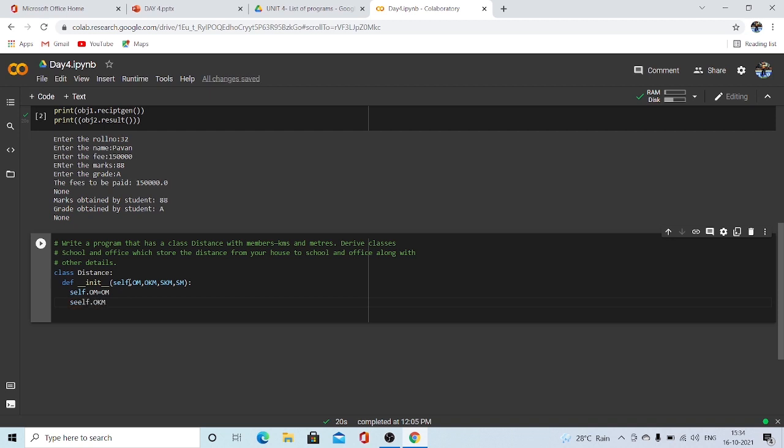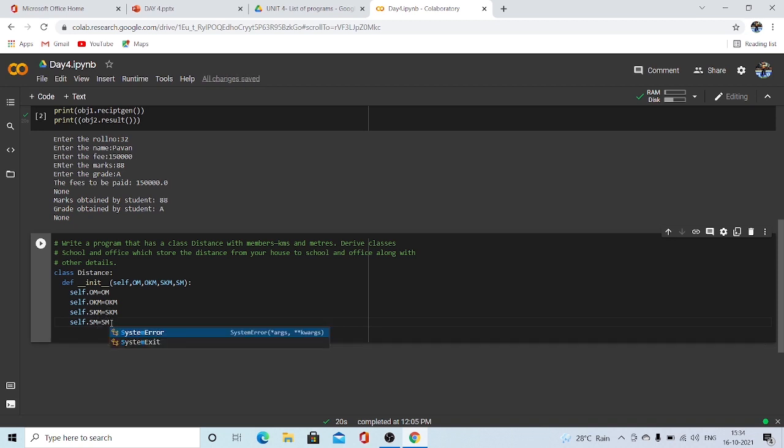Self.okm will be okm. Self.skm would be skm. Self.sm would be sm. So we have declared all the variables here of the class Distance.